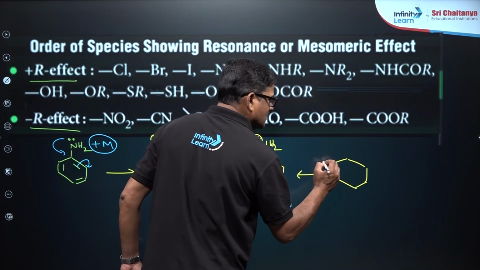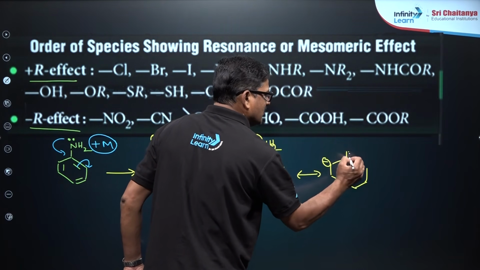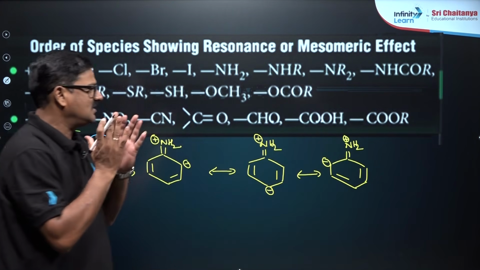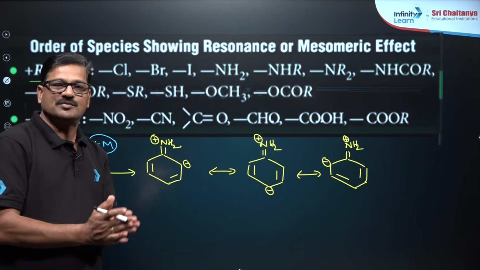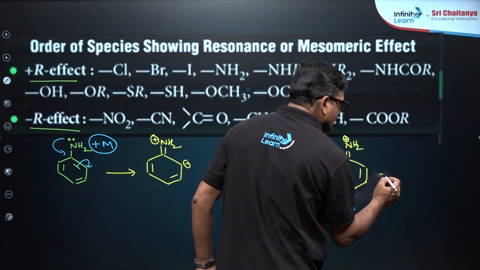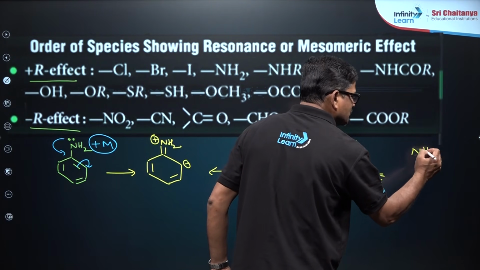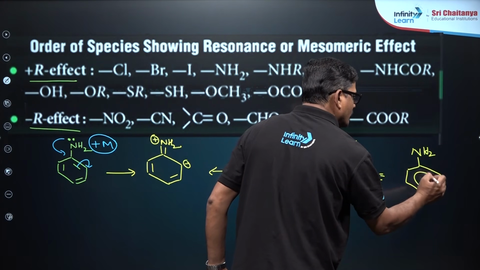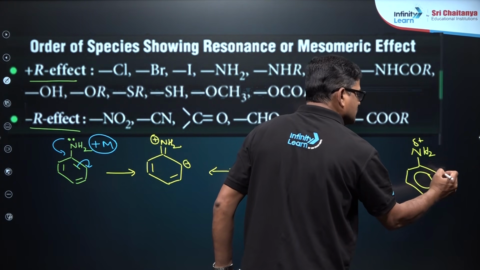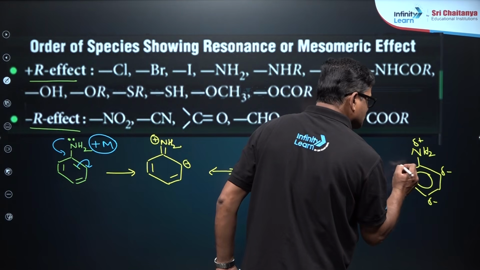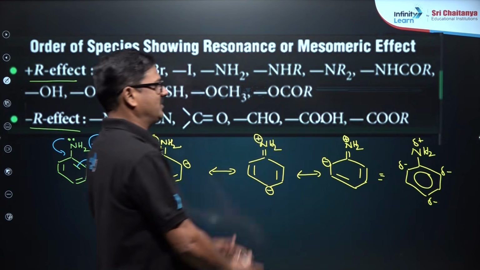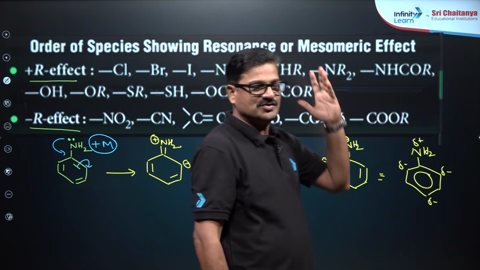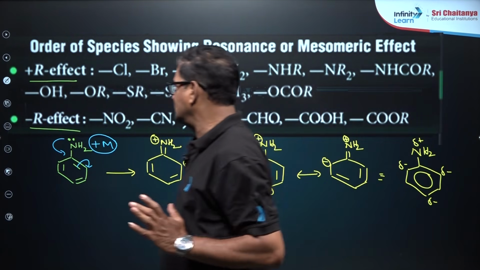It is going to be the negative, it will be like this. So as a result of this positive mesomeric effect, you are going to get the hybrid of this NH2 positive charge, and the negative charge on the benzene ring is going to be accumulated. This is the order of the positive mesomeric effect or positive resonance effect.